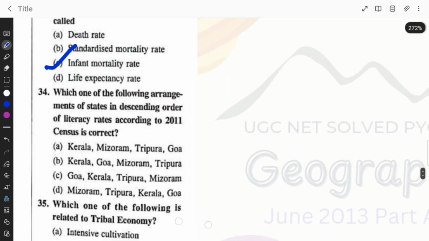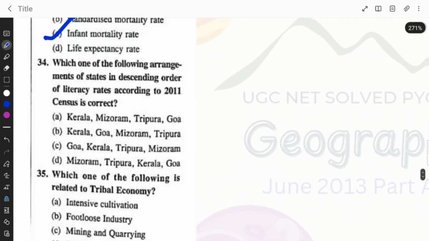Which one of the following arrangements of states in descending order of literacy according to 2011 census is correct? Kerala, Mizoram, Tripura, Goa. Kerala, Goa, Mizoram, Tripura. Goa, Kerala, Tripura, Mizoram. Mizoram, Tripura, Kerala, Goa. Option A is the right answer here.